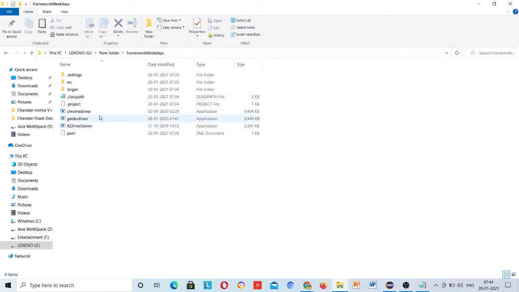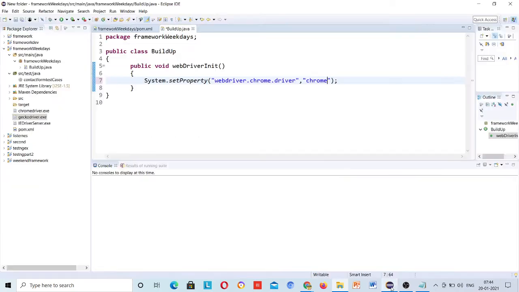But if you are in D drive and your project is in another location, then you have to pass the full path here. If you are in the current location, then you don't need to pass that.